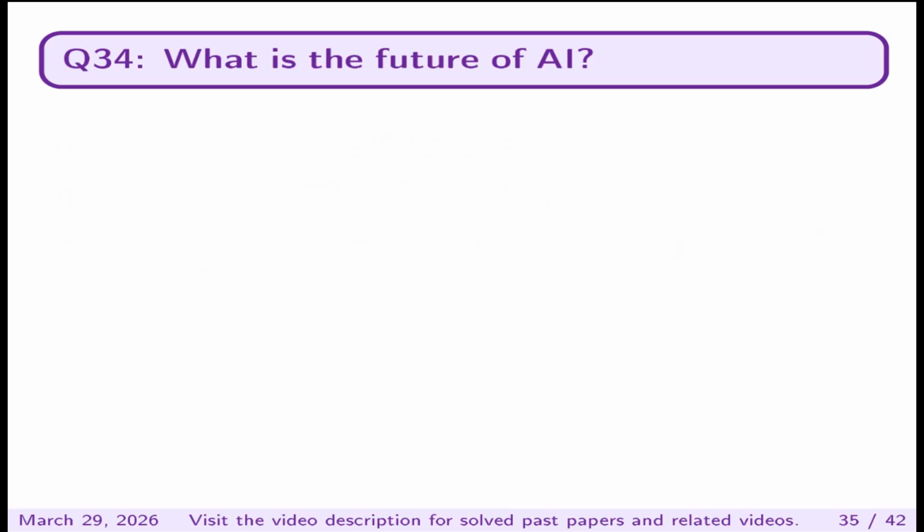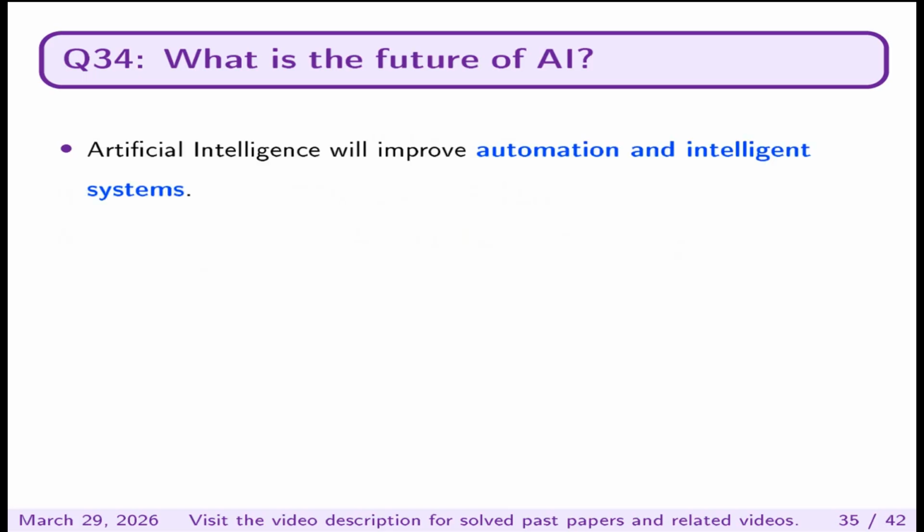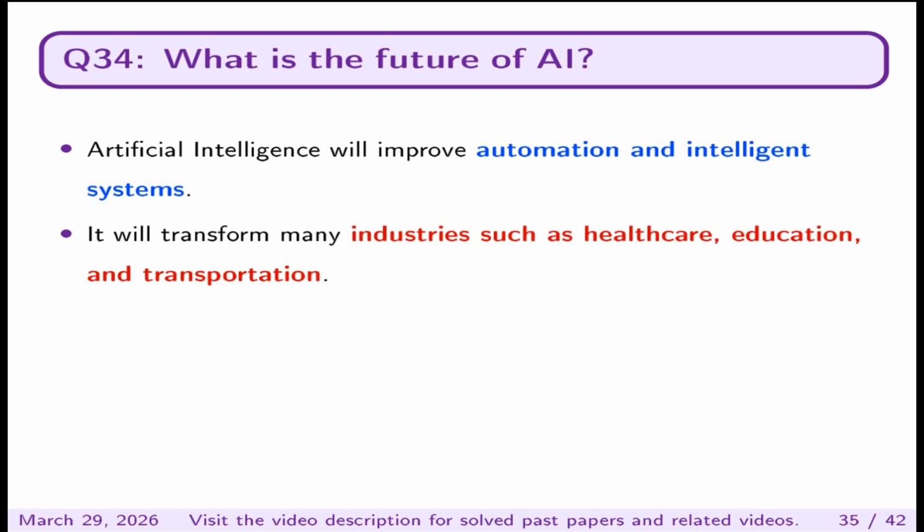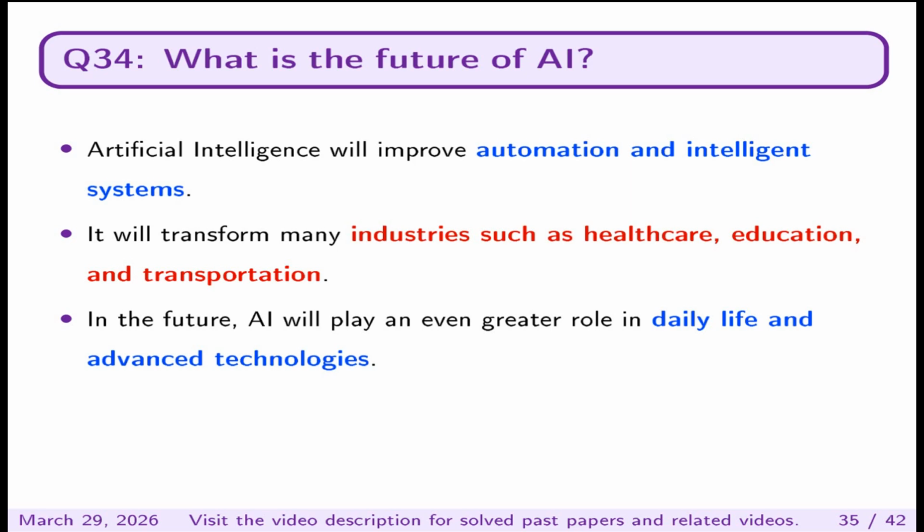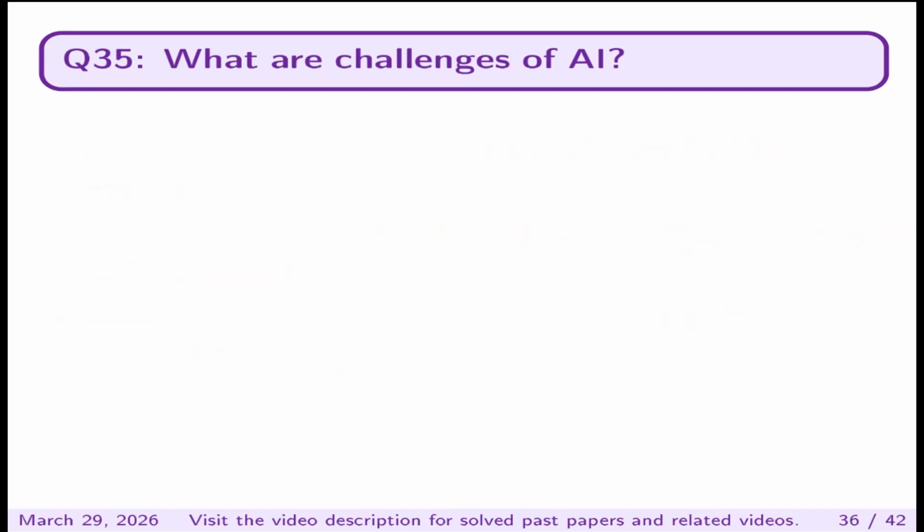What is the future of AI? Artificial intelligence will improve automation and intelligent systems. It will transform many industries such as healthcare, education, and transportation. In the future, AI will play an even greater role in daily life and advanced technologies.